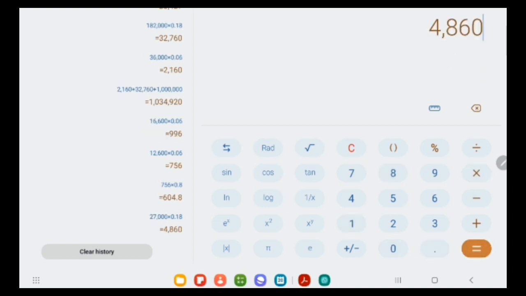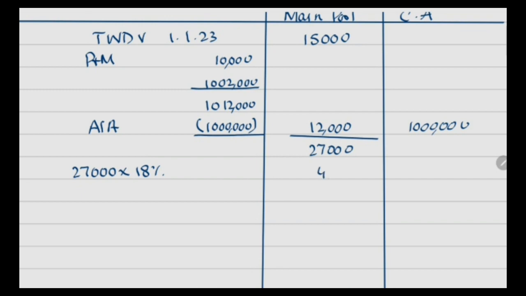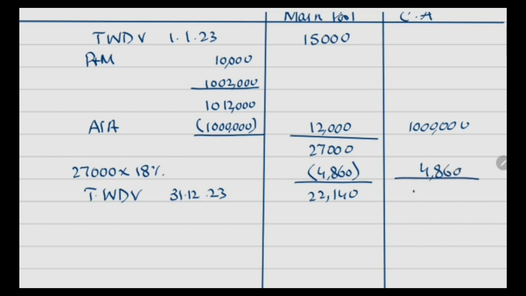And that is 4,860. Remaining balance would be recorded as 22,140, and this is the total written down value on 31st December 23, and the total of allowance would be 10 lakh 4,860 in the first year, right?